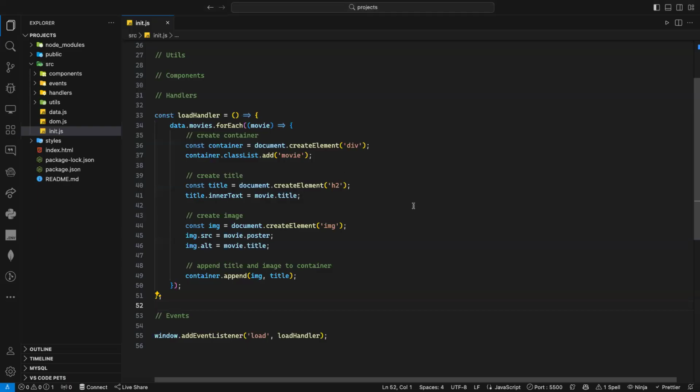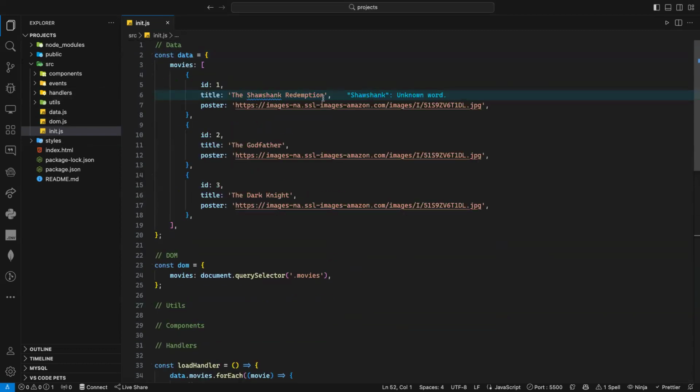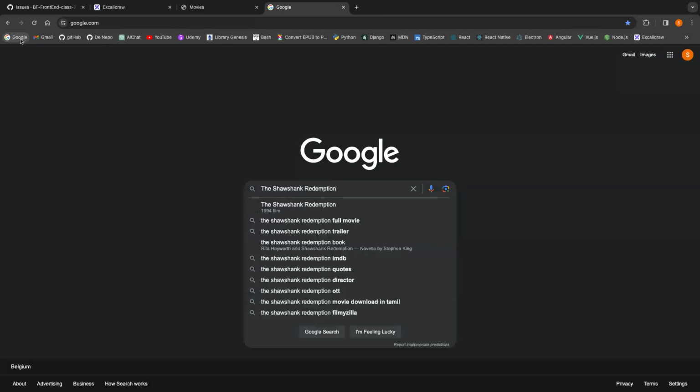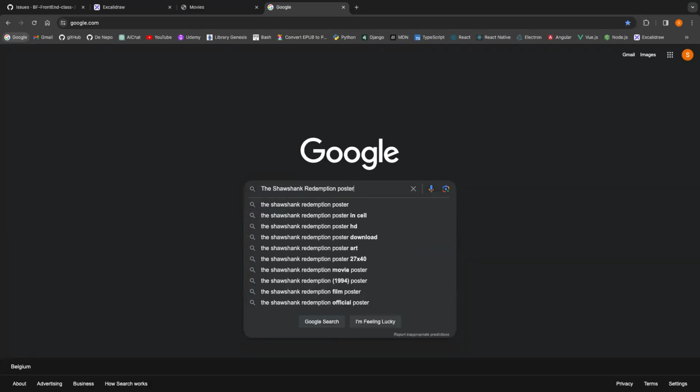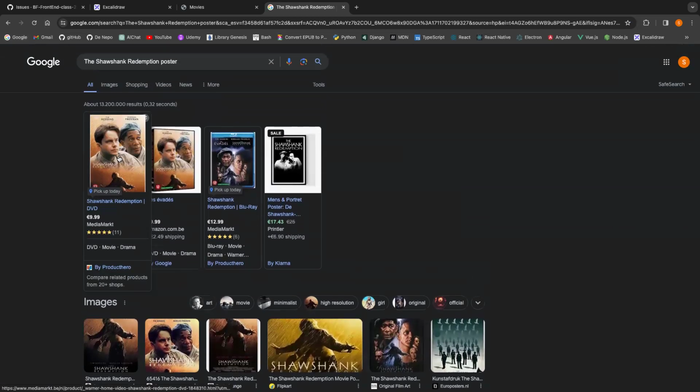Image URL 5 PNG not found. So it's telling me this one here is not good. My source is not good. So let's go to my data now. I'm going to look for any poster like that. So that's Shawshank Redemption, whatever. I'm just going to go to Google and say poster. Click. And we have different posters here. I will pick someone nice. I pick this one.